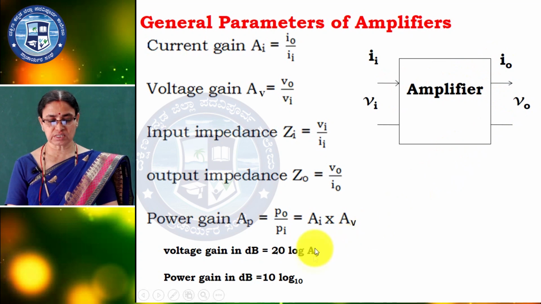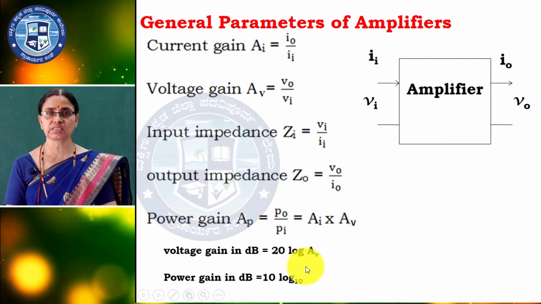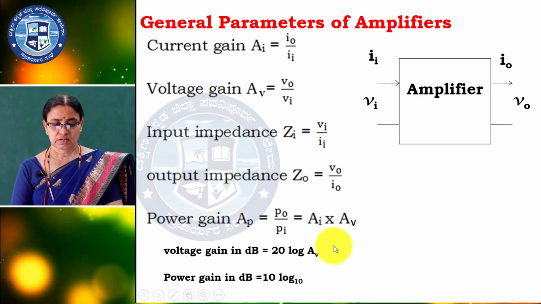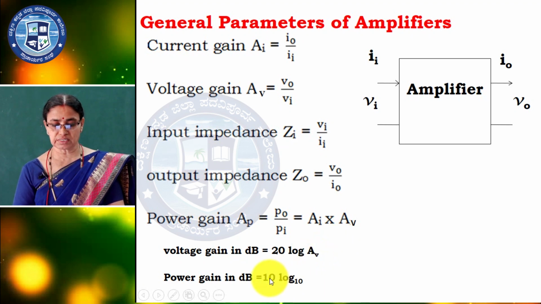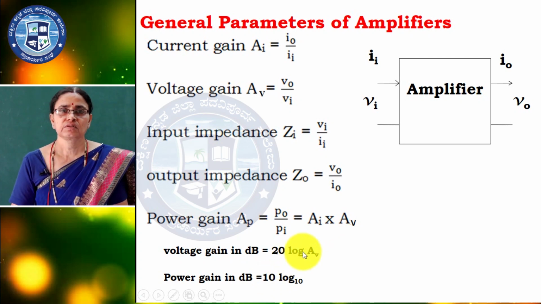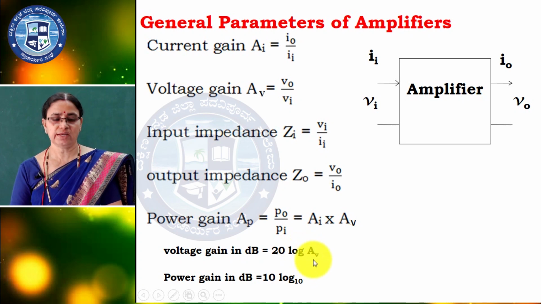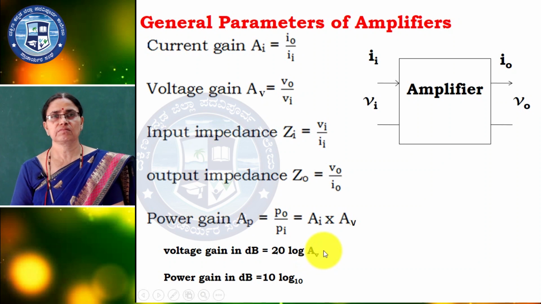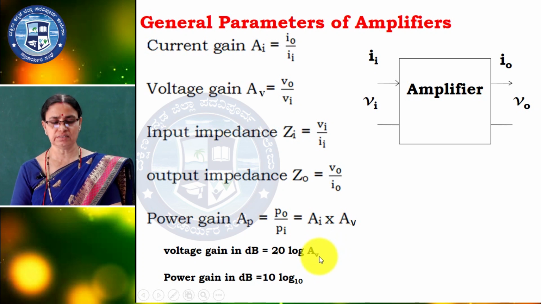Here these expressions are very important: voltage gain in dB. dB is nothing but the decibel, I will tell afterwards. The voltage gain is 20 log AV, and power gain is 10 log, because power, you know the expression, is equal to V squared by R. The actual unit, the bel, is a larger unit, but it is very large. So, we are considering deci, deci means 1/10.